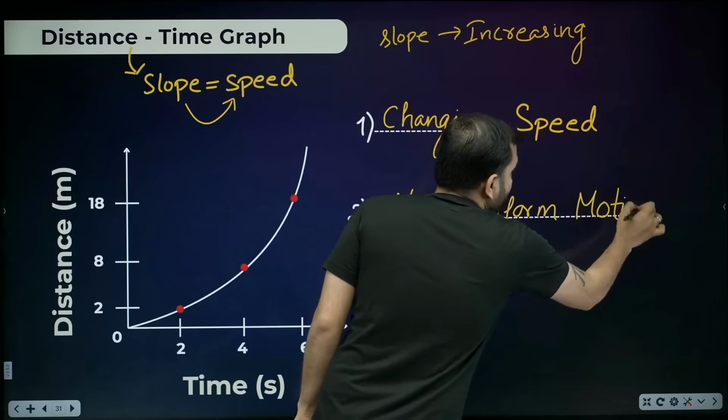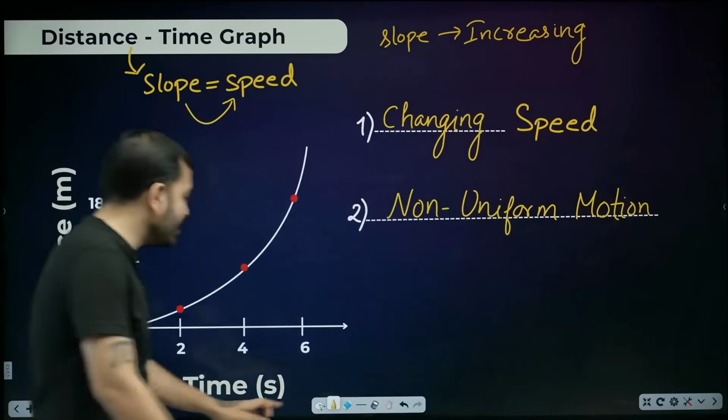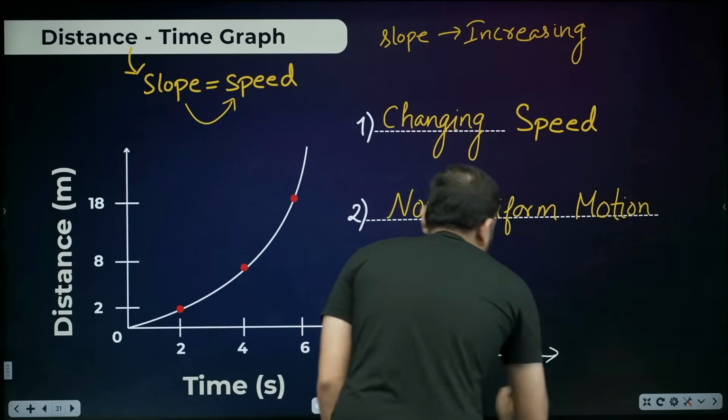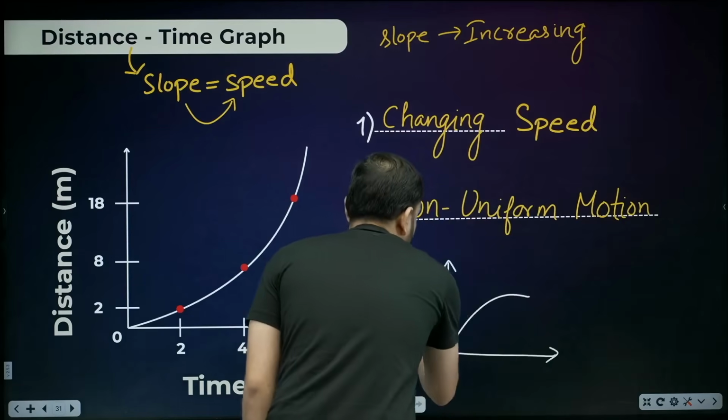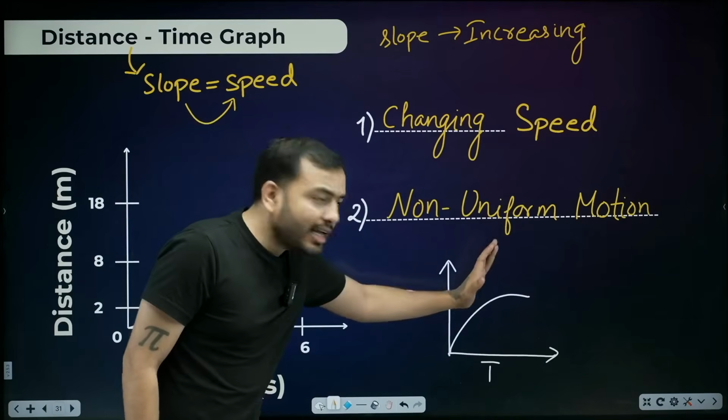So if such a distance time graph comes, what will you say, is the motion non-uniform? If it looks like this, beta, or if it looks like this, look, let me show you more. It's a straight line, right? Suppose this graph comes, here's distance, here's time. What kind of motion is this? Non-uniform. Look here, it's not a straight line.